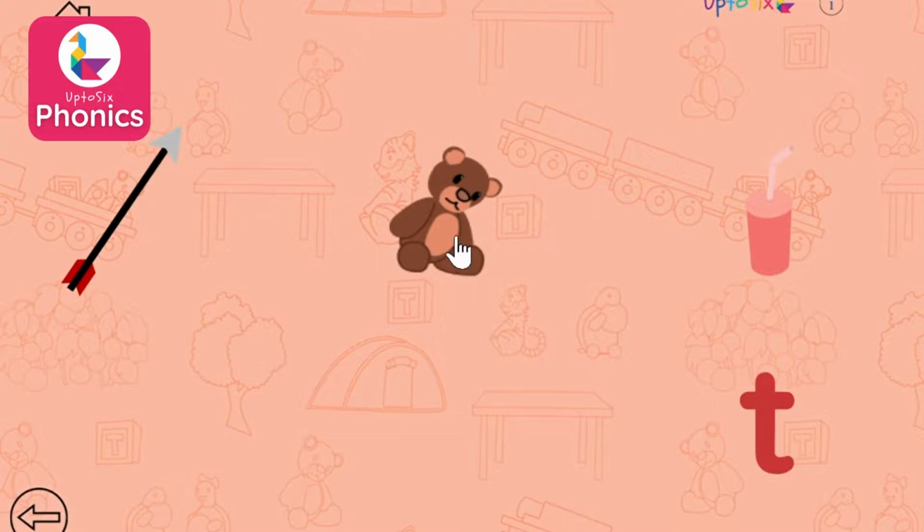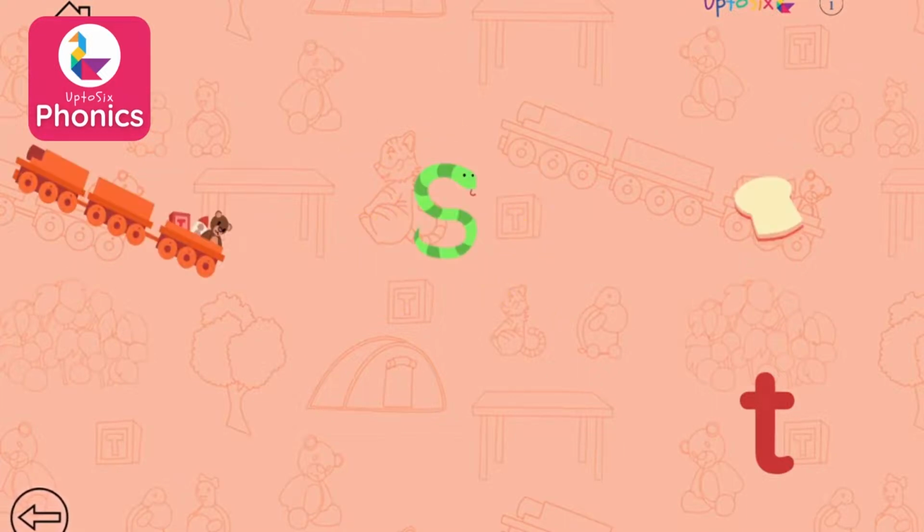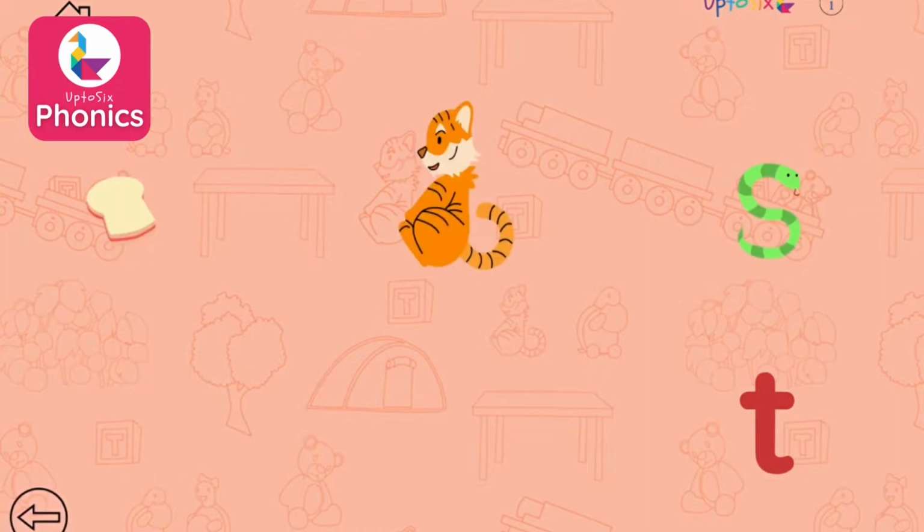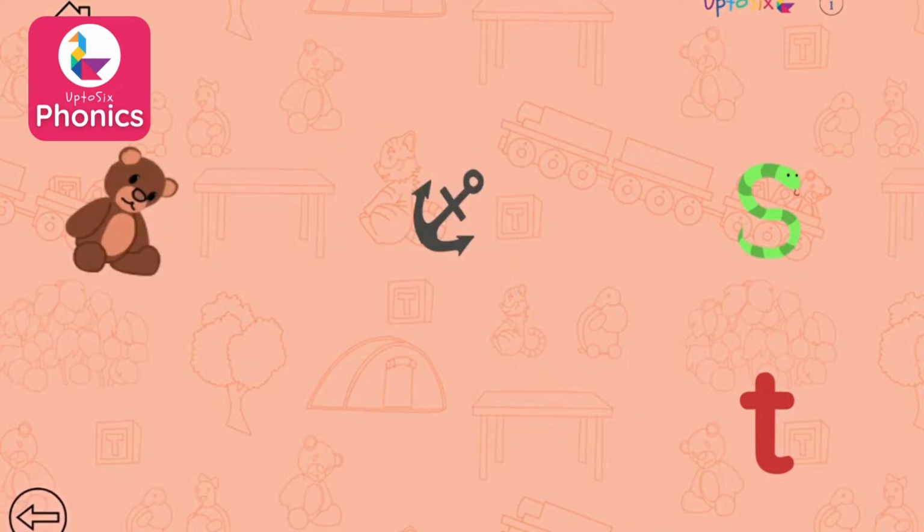T. Teddy. Tap on the picture that begins with the sound. T. Train. Tap on the picture that begins with the sound. T. Tree. Tap on the picture that begins with the sound. T. Tiger. Tap on the picture that begins with the sound. T.